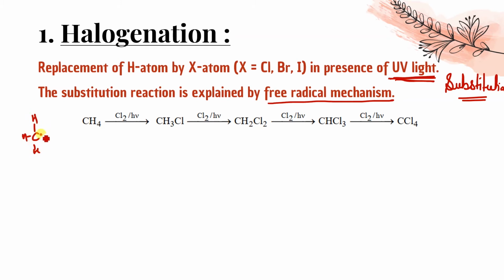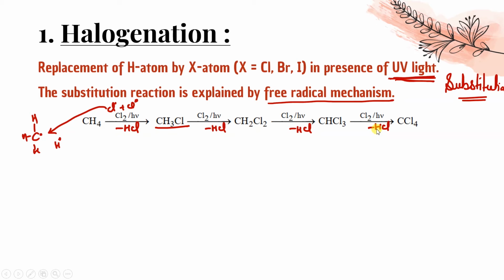So basically what will happen, this will form methyl free radical first. Yes, this bond will break, and then this Cl2 will give Cl free radical and Cl free radical. So one Cl free radical will attach to this and it will form like this. जो H निकल रहा होगा, H free radical यहाँ से, that will react with the Cl free radical to form HCl. So one HCl will come out and this will attach. Same again it will happen, again HCl will come out and this will form. Next case में भी HCl will come out and this will form, and last में फिर again HCl.